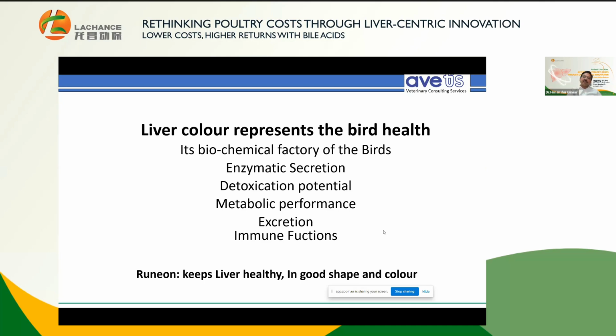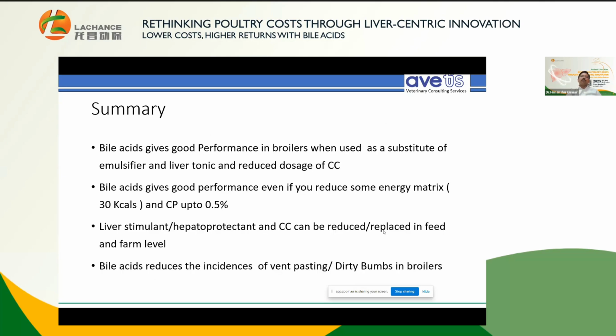Even when we talk about immune functions, immunoglobulin is also protein. That is also processed in the liver only. Hence, the liver is a very important and critical organ to keep the bird healthy. Indeed, it keeps the liver in good shape and good color. That indicates that the bird should perform well.